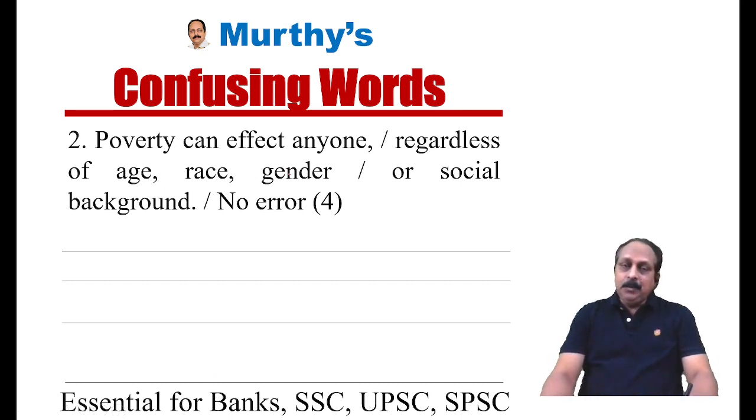Poverty can affect anyone, regardless of age, race, gender, or social background. Poverty can affect. Here it is not effect, it has to be affect. Can affect. Can is a helping verb. After any helping verb, if we have to use a verb, that verb should be in the basic form without to. For that, we use a term bare infinitive. That means what? Affect is a verb. Here we have to use the verb. Affect is a verb. Poverty can affect anyone.